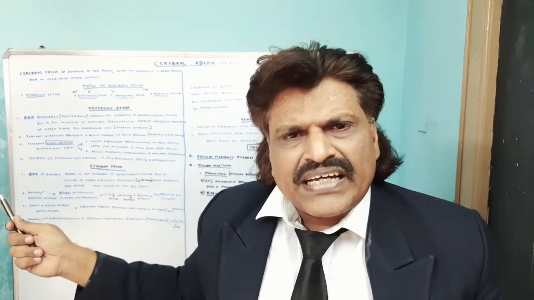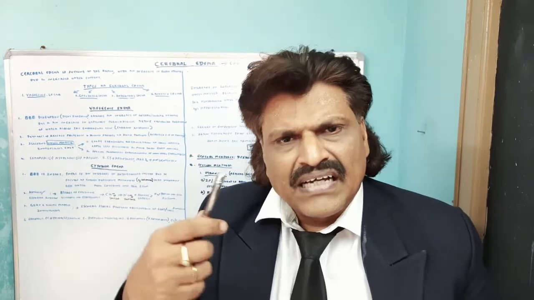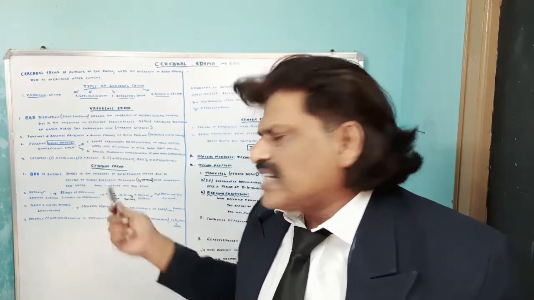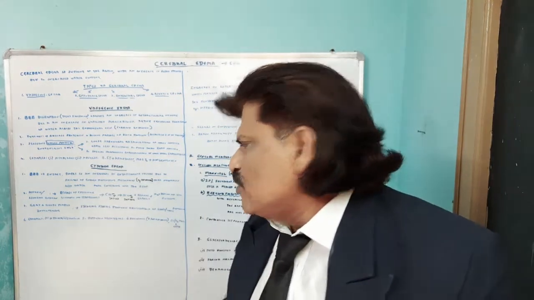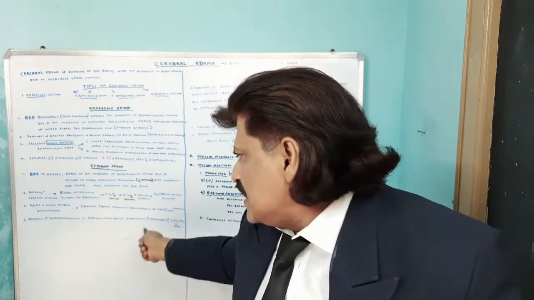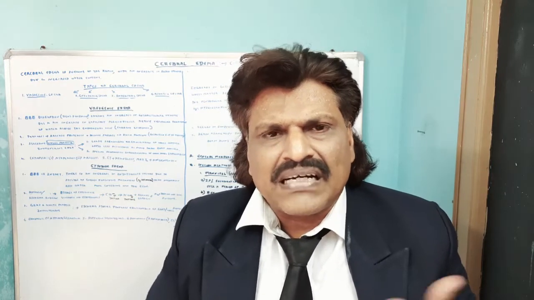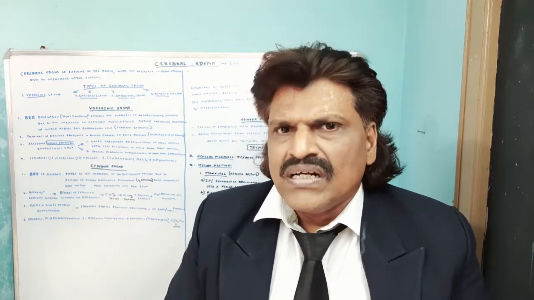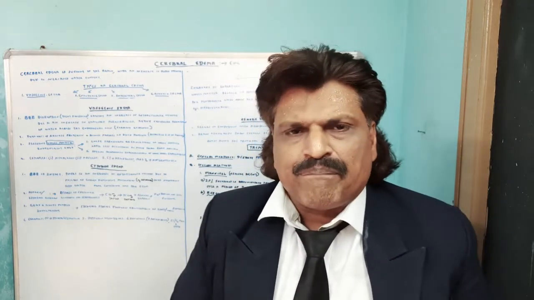The vasogenic edema you can see in CT and MRI as hypodensity and MRI intensity changes, whereas the cytotoxic edema can be seen very quickly using the diffusion weighted MRI, where because of the decrease in the diffusivity, the anisotropy increases and signal changes appear early. The CT and MRI changes also appear, but a bit later. So cytotoxic edema can be picked up early with the diffusion weighted MRI.